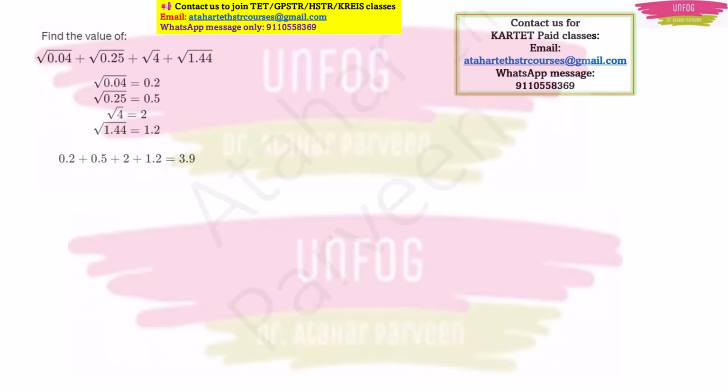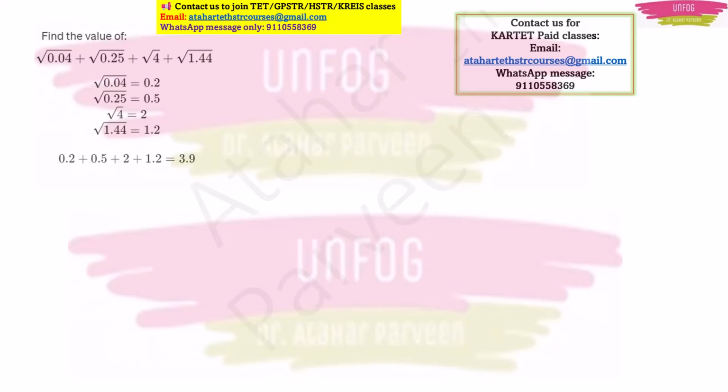Another such question which can be expected this time. Find the value of square root of 0.04 plus square root of 0.25 plus square root of 4 plus square root of 1.44. So here square root of 4 is 2, square root of 25 is 5, square root of 4 is 2, square root of 144 is 12. Keeping those things in mind, you have to play with the decimals and you will get 0.2, 0.5, 2 and 1.2 respectively. Add it up and you will get the answer.